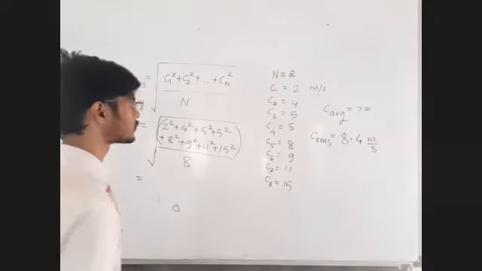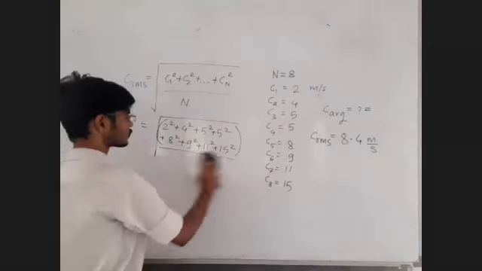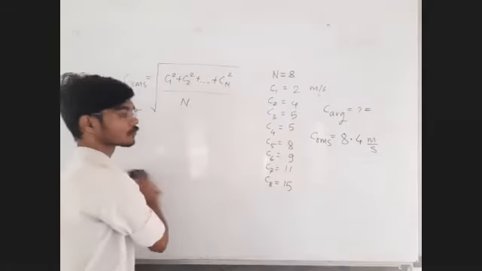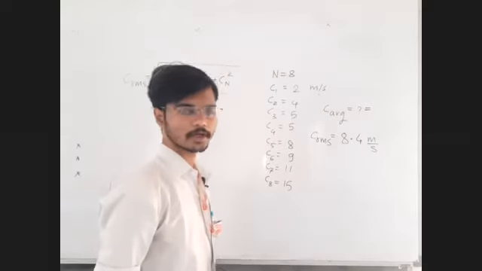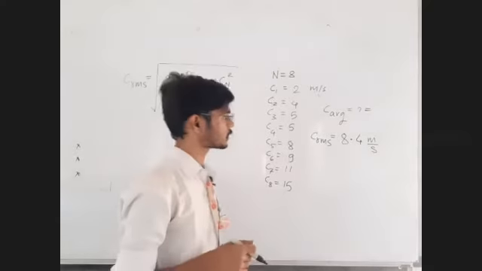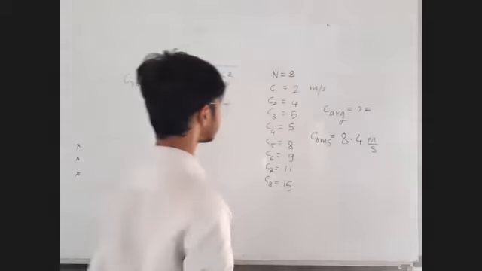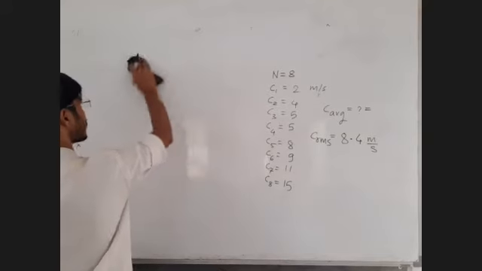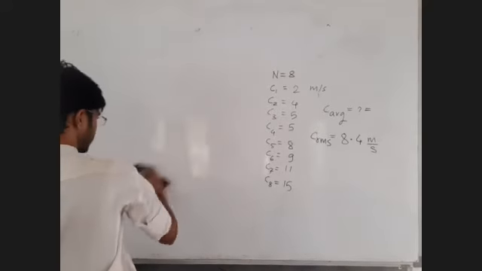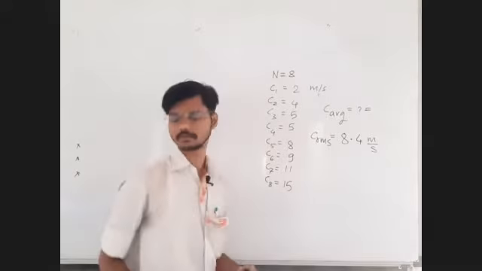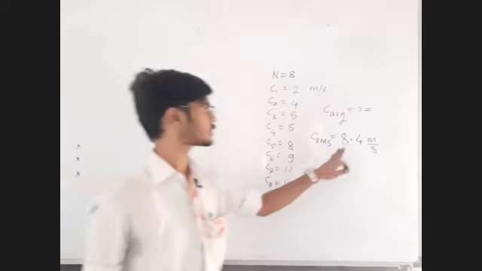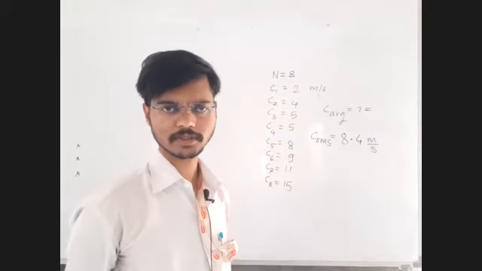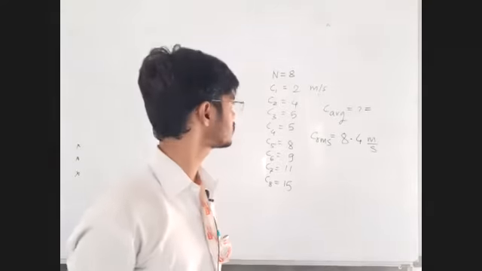Tell me the answer. 6.25. No, it should not be that much less. It should not be 6 point something. Those values are closer to each other, but the RMS value is more than the average value. So RMS we have calculated as 8.4. So average value should be slightly less than that. Okay, 7.3, 7.3, 7.3. Everyone is now giving 7.3.